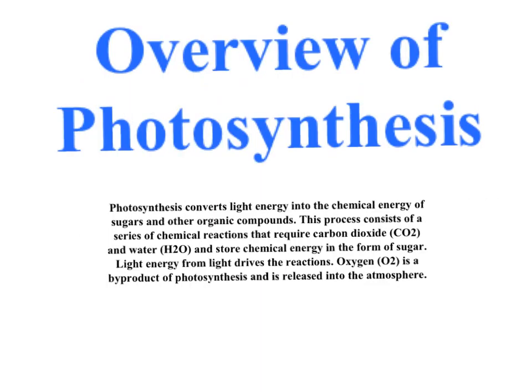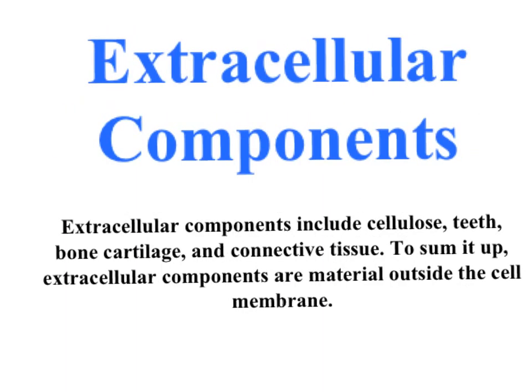Overview of photosynthesis. Photosynthesis converts light energy into the chemical energy of sugars and other organic compounds. The process consists of a series of chemical reactions that require carbon dioxide and water and store chemical energy in the form of sugar. Light energy drives the reaction. Oxygen is a byproduct of photosynthesis and is released into the atmosphere.